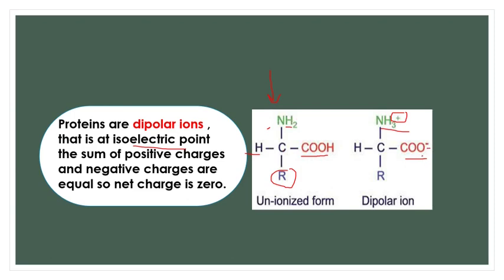But how are the positive and negative charges? Here there is only one positive charge, here there is one negative charge. So what is the net charge? One positive, one negative. They cancel each other, they are equal, and thus the net charge in ionic form is zero. Such types of ions are called dipolar ions, where at the isoelectric point the sum of the positive charges and the negative charges present are equal and the net charge is zero. Thus proteins are made up of dipolar ions having zero charge at the isoelectric point. I hope you have understood this. Equal cation and anion are present, so net charge is zero.